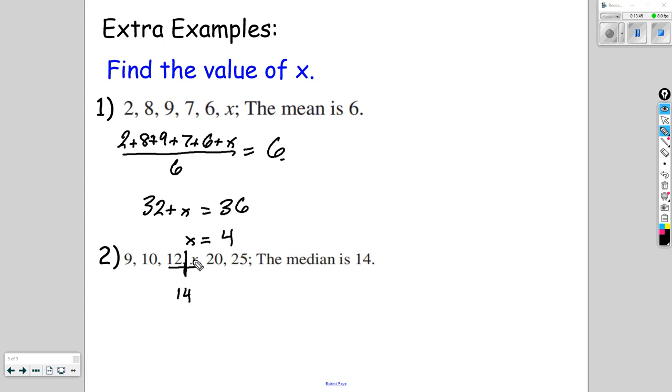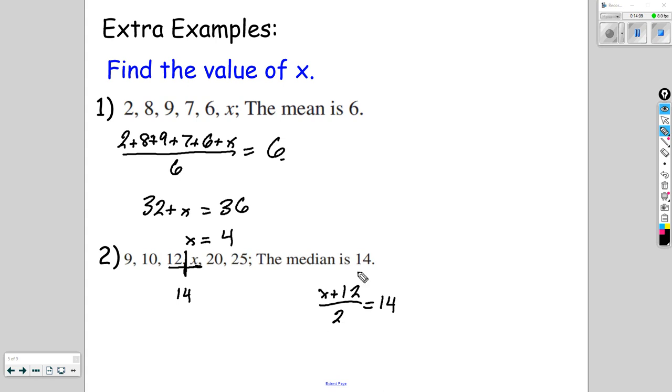Now there's a couple different ways that we could find that missing value. The more mathematical way would be to set up the mean. To find the mean of these two values, we would add those values, divide by how many we have, and set it equal to that total. So we'd have x plus 12 divided by 2 equals 14.